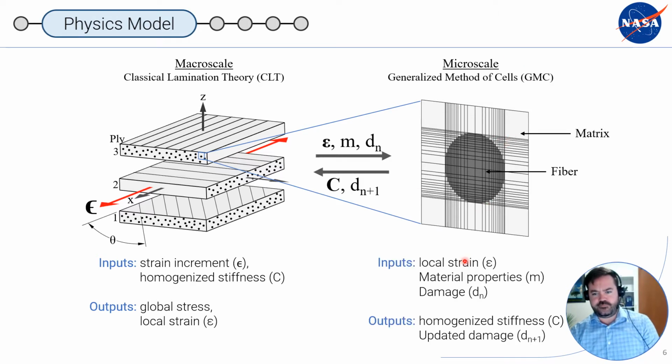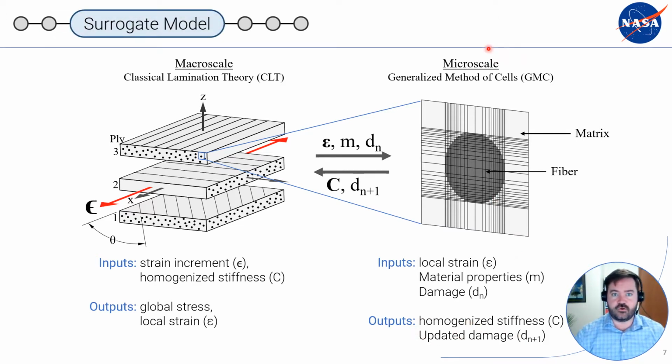So this microscale generalized method of cells is going to take the local strain increment, the material properties of the fiber and matrix, and here we're using isotropic materials, and the current damage state. And it's going to calculate the homogenized stiffness, which is what the stiffness of this cell would be if it was all one material, and any updated damage.